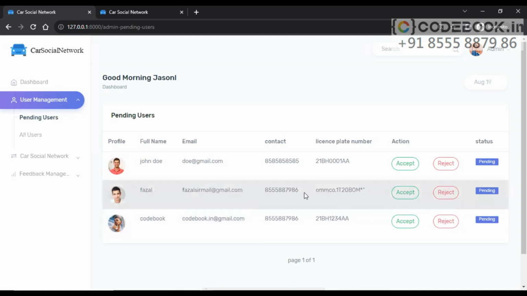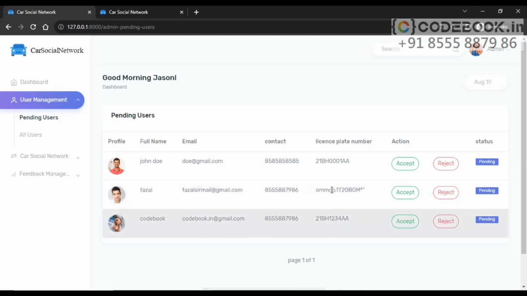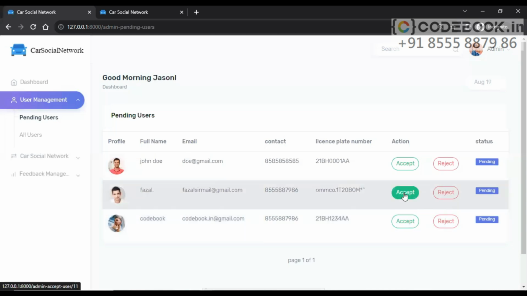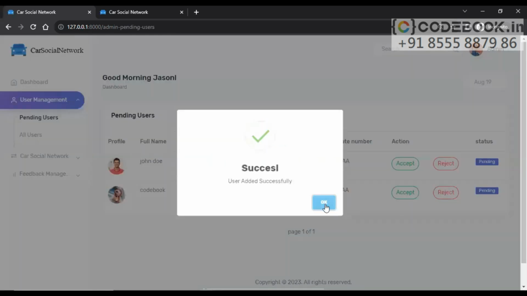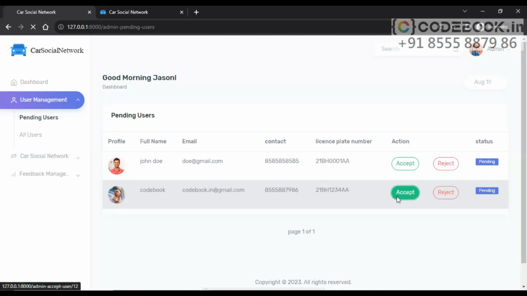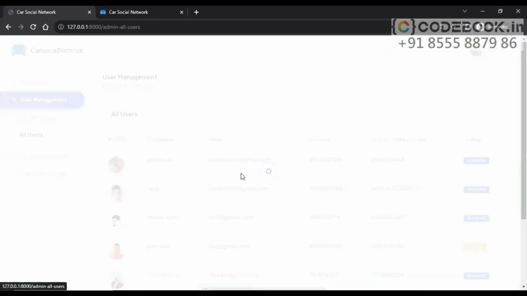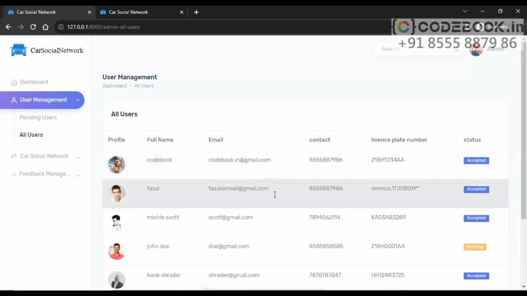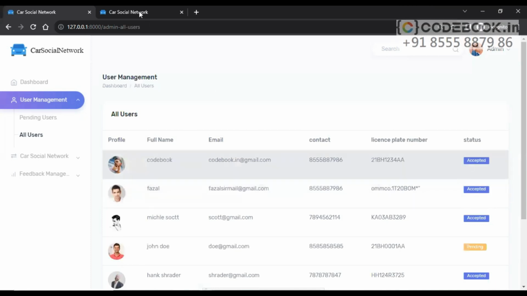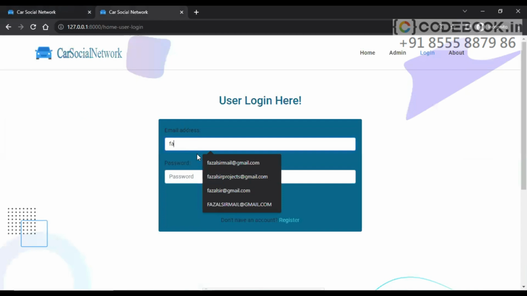You can see we have extracted the license plate number. Let's accept these users. Accepted. Under all users, we will see these 2 users' accounts are accepted. Let's try to log in now.